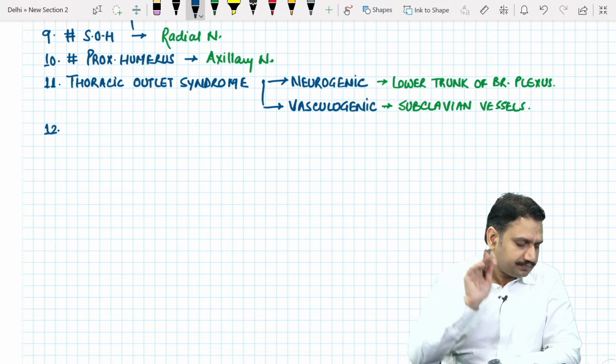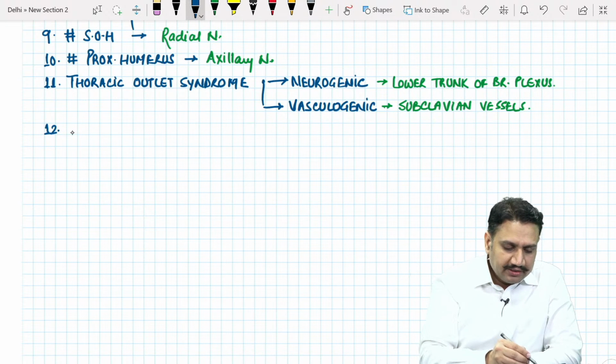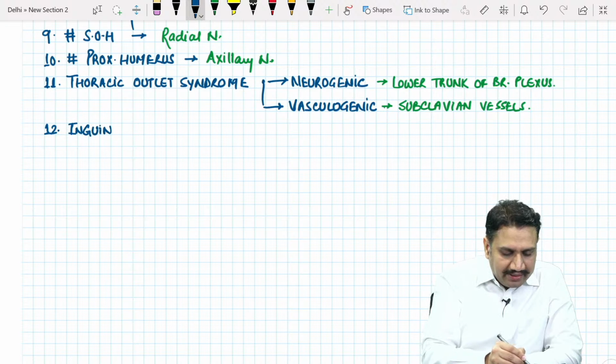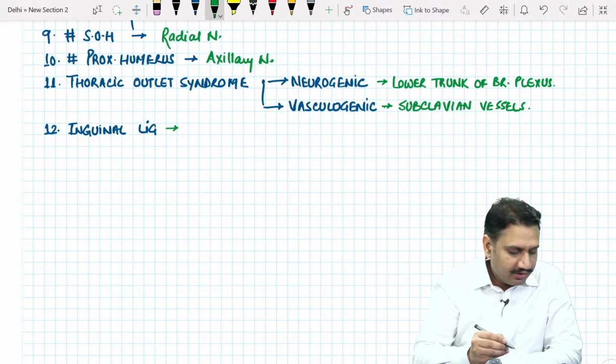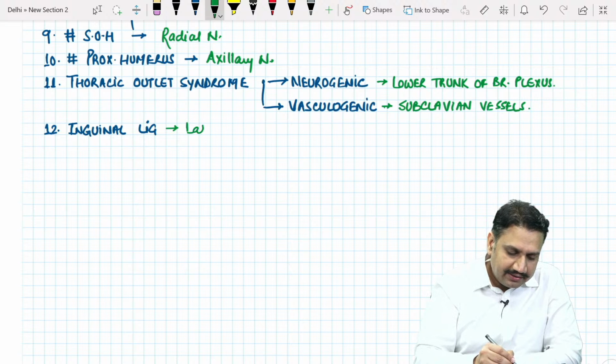We can go to the lower limb. In the lower limb, we have the injury site around what? The inguinal ligament. What is the most common nerve that can be involved around the inguinal ligament? If you can recall, around the inguinal ligament, it is the lateral cutaneous nerve of thigh.